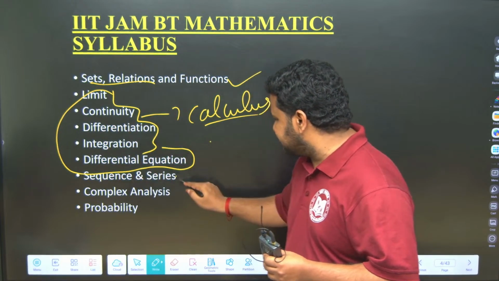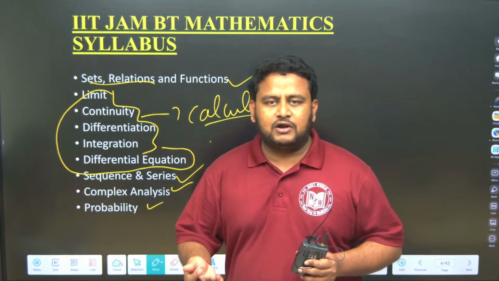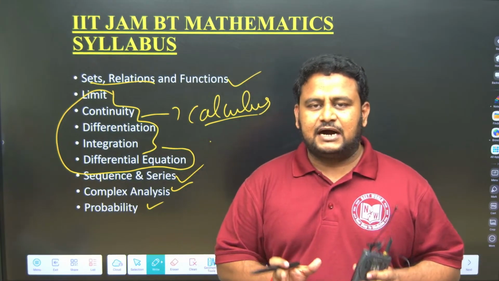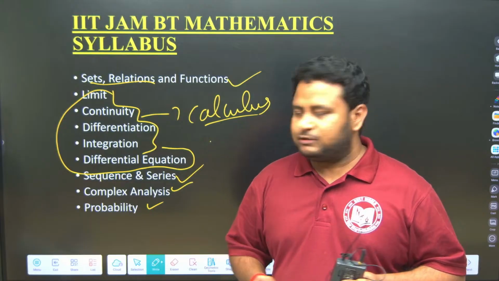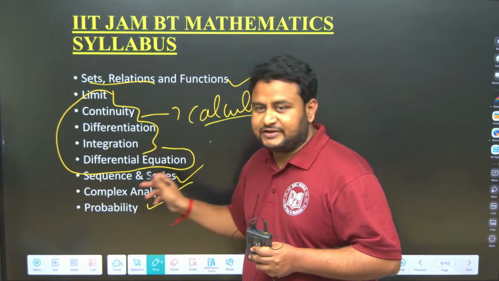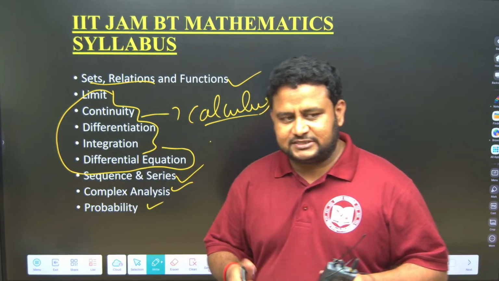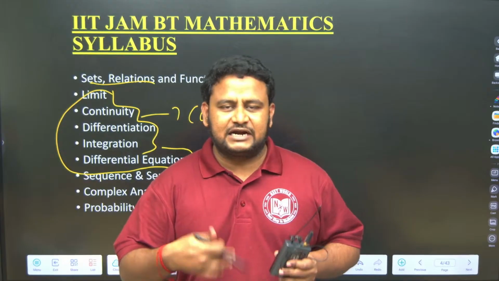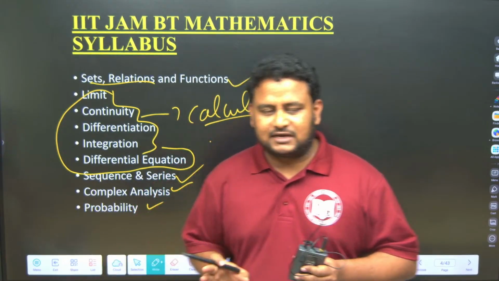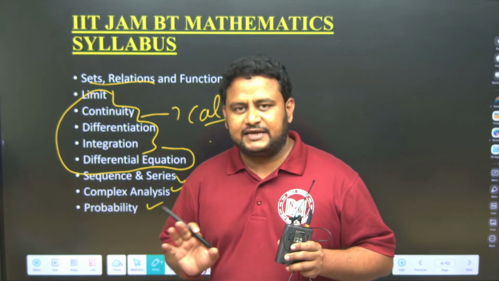Apart from this, sequence and series, complex numbers and also probability, all these things you have already learned at least some basics of at 10th level. You would have learned permutation, combination, probability, complex analysis, sequence and series, that is AP, arithmetic progression, and geometric progression. This is of 10th level, but little advanced concepts are done at +2 level. That will be dealt with in a well-mannered way, no need to worry about that.